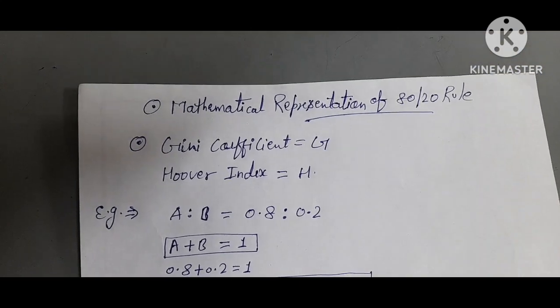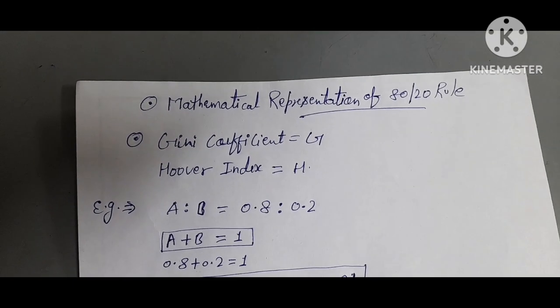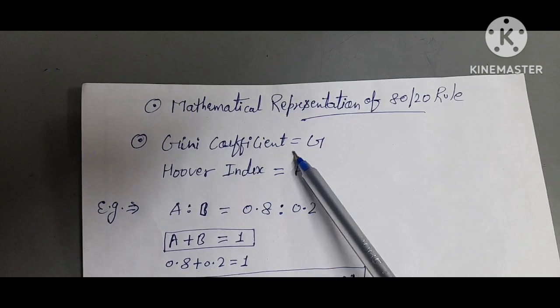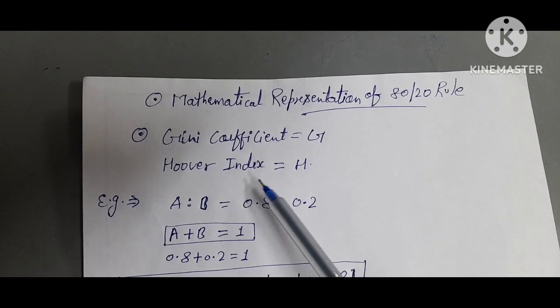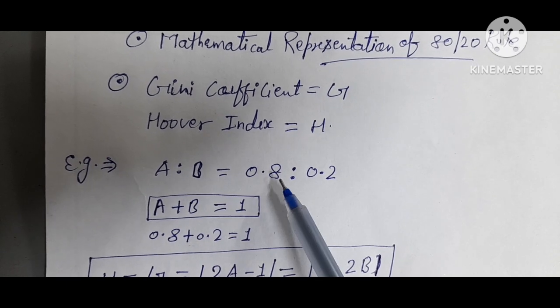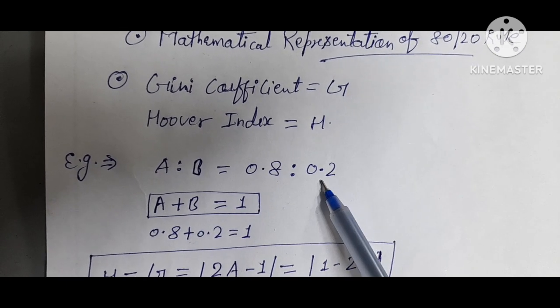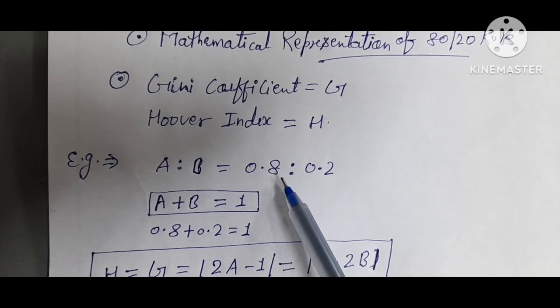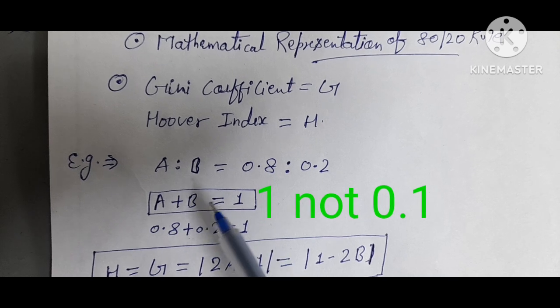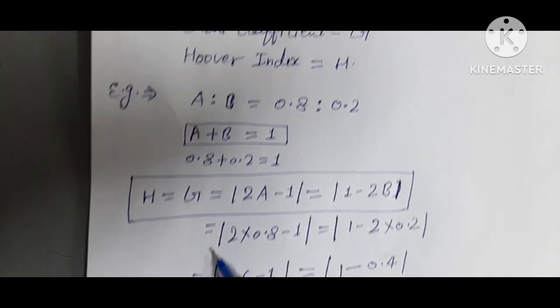Now we represent the 80-20 rule in mathematical form. Gini coefficient is denoted as G and Hoover index is denoted as H. So let's say, for example, a is to b equals 0.8 is to 0.2, and if you add 0.8 and 0.2 then it comes to 1. So a plus b equals 1.